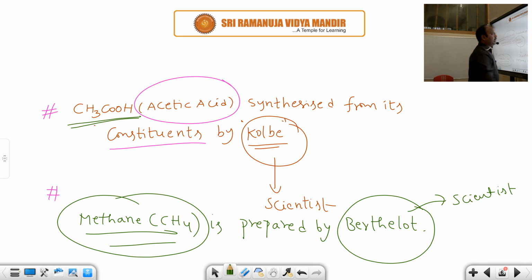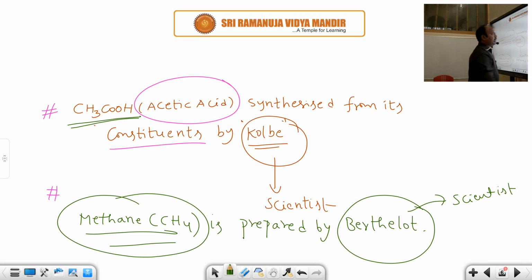Okay students, take a look here. Reasons for the large number of organic compounds. So what is the reason? Carbon generally forms more than 10 million compounds. 1 million means 10 lakhs, so 10 million means almost 1 crore compounds are formed by which one? Only one element, carbon. Why does carbon form millions of compounds? Due to the reason that it has a high catenation power.